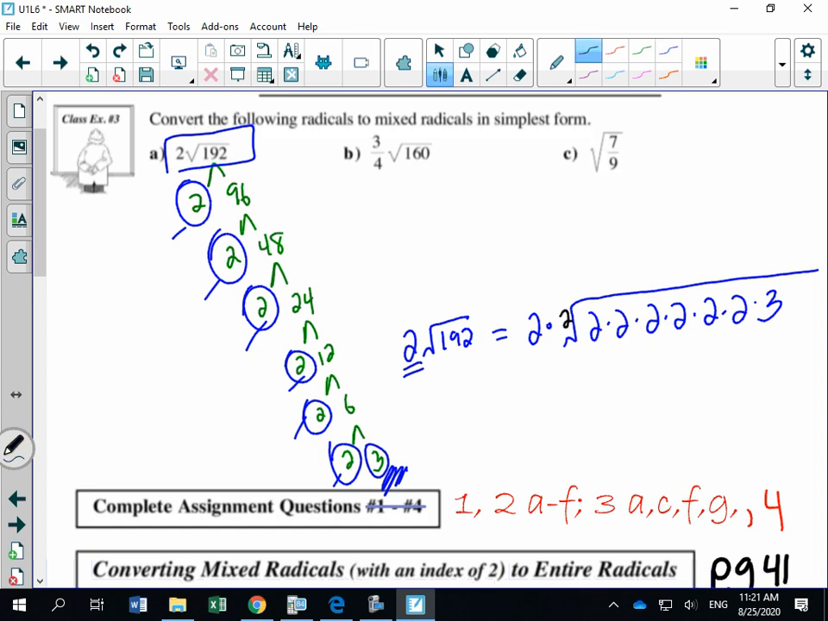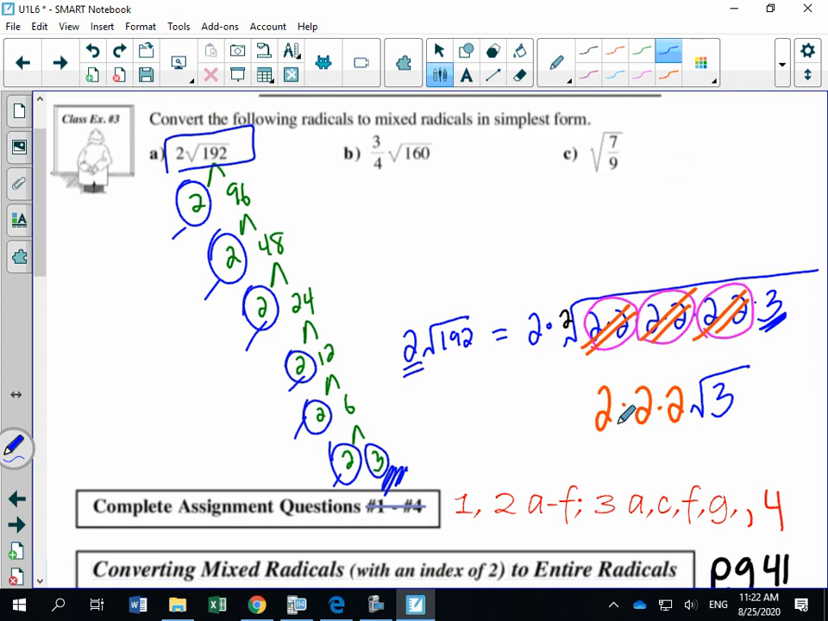We put our invisible index in. That index tells you to circle your pairs. Pair, pair, pair. For every pair, cross it out and take out a 2. Cross it out, take out a 2. Cross it out, take out a 2. What's remaining, that's my new radicand, is 3.